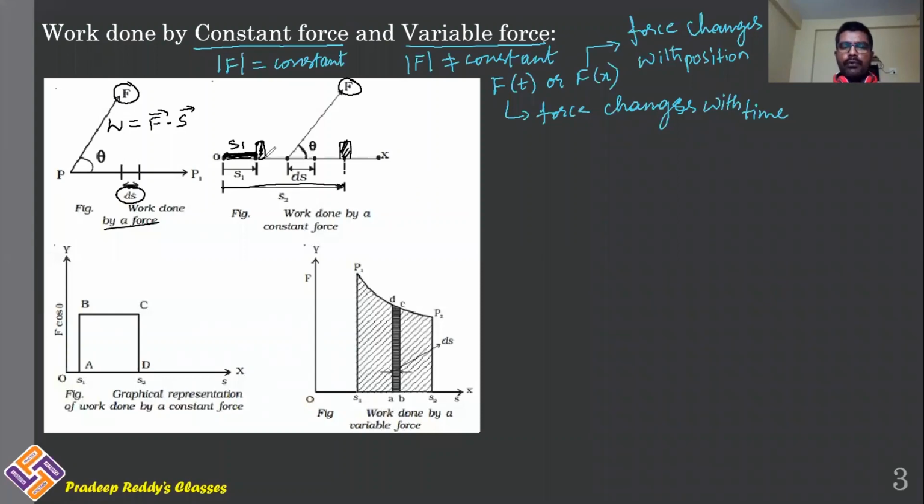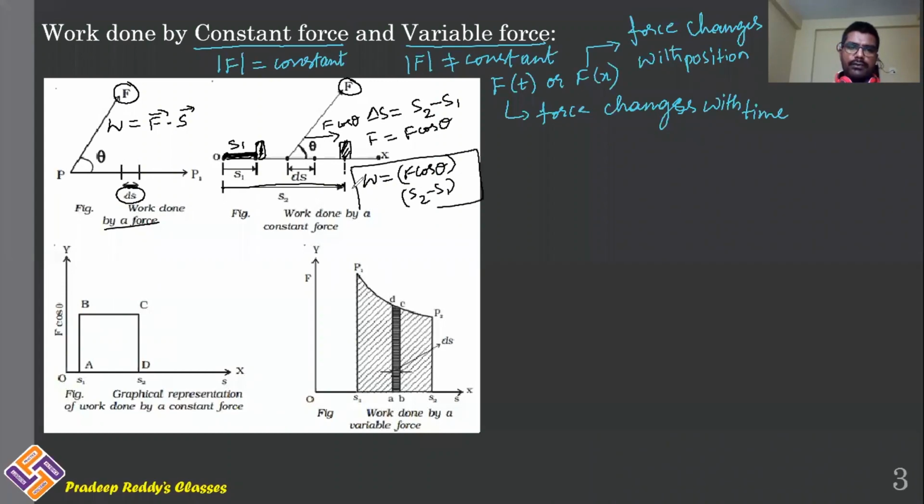So when you are moving this object, you can write delta S is equal to final displacement minus initial displacement. Then work done W will be, force along this direction of displacement is F cos theta. Now you can write down work done W is equal to F cos theta into S2 minus S1. This gives you work done by a constant force.